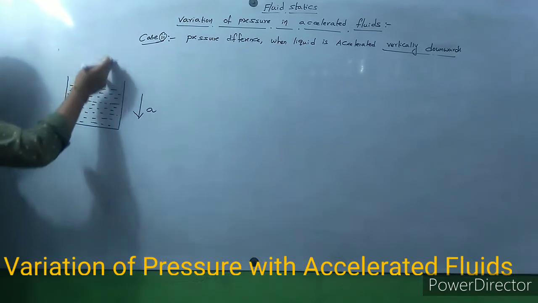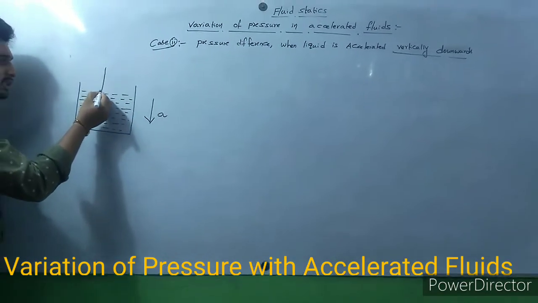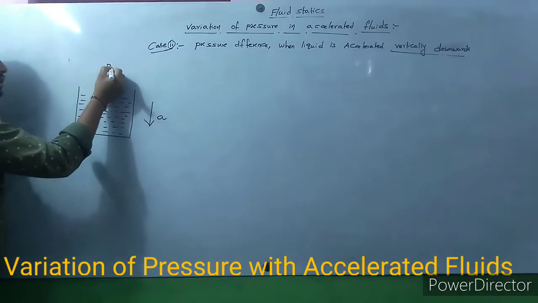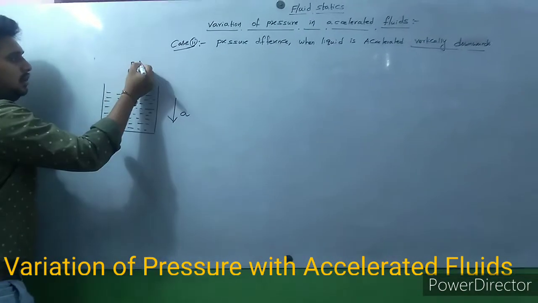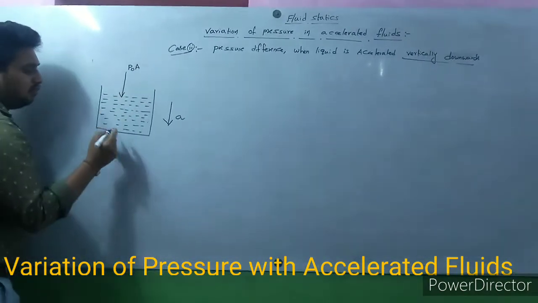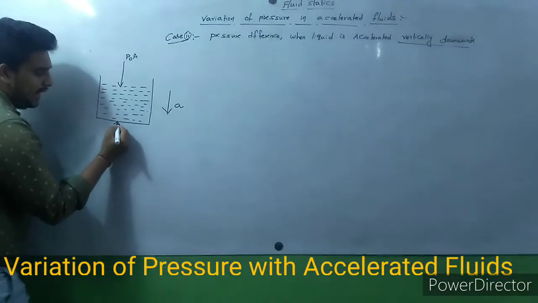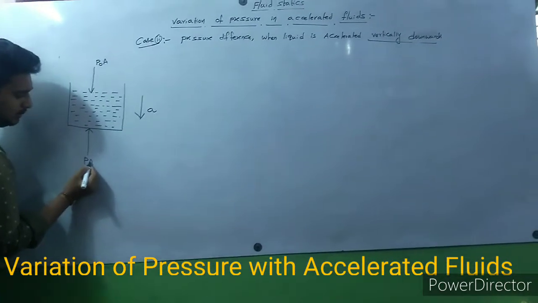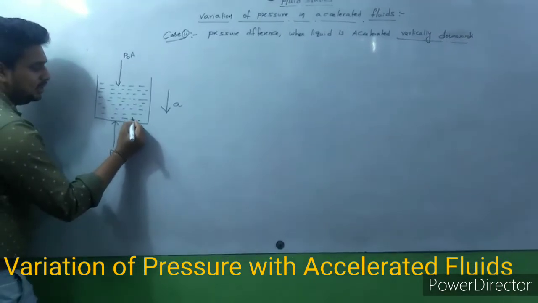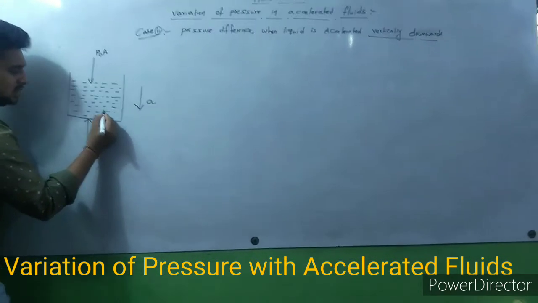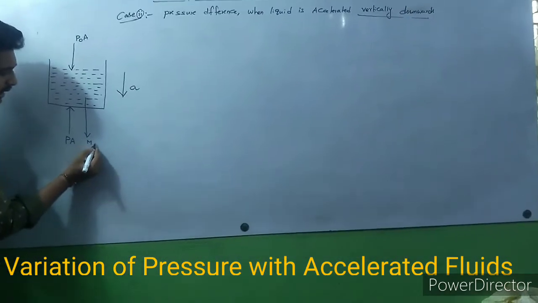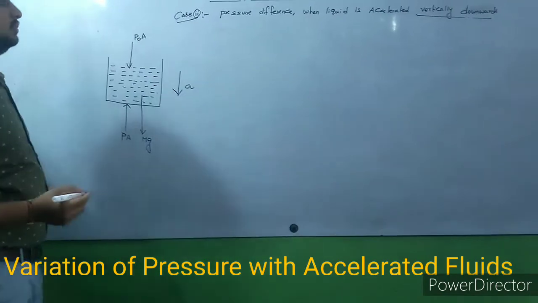Due to atmospheric pressure some force is acting. That force is P0 into A. Due to the liquid column some force is acting upwards, that is PA. And the weight mg is acting in the downward direction. It is like this. So observe carefully.